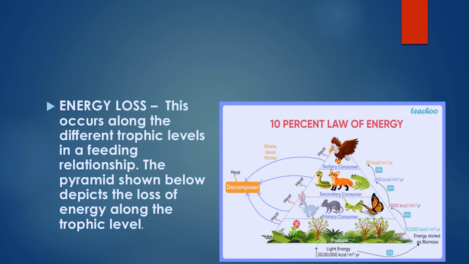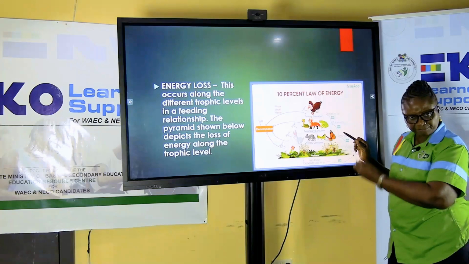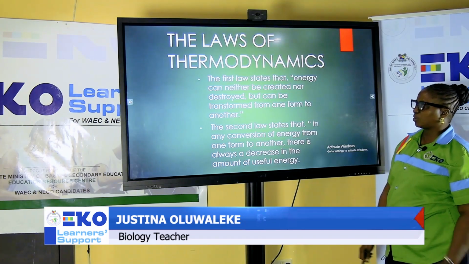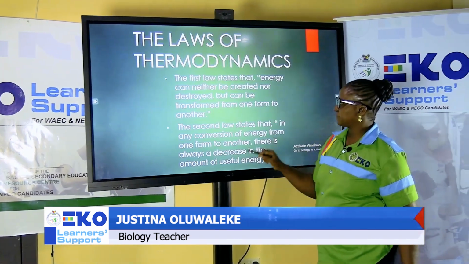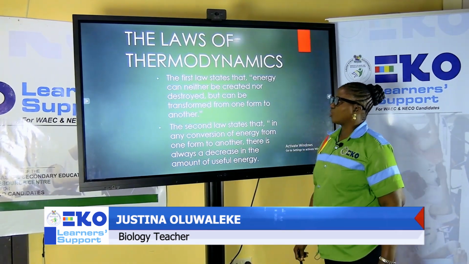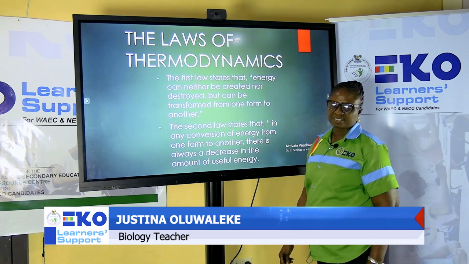We have producers, we have herbivores, some of the organisms here are carnivores, some are omnivores, and at the peak, we have carnivores. At different trophic levels, energy is being lost. We want to look at this very end, the laws of thermodynamics.